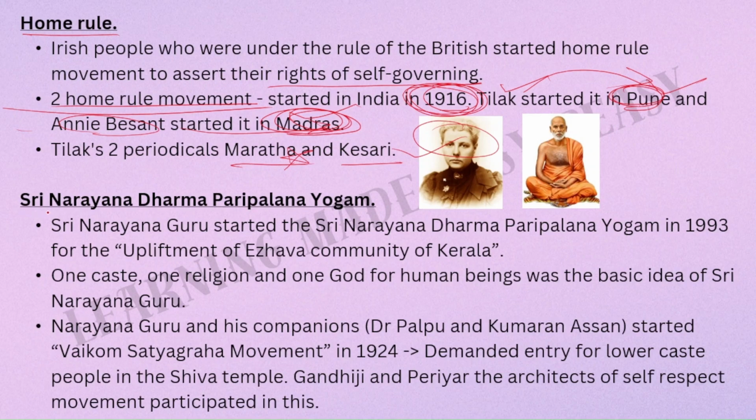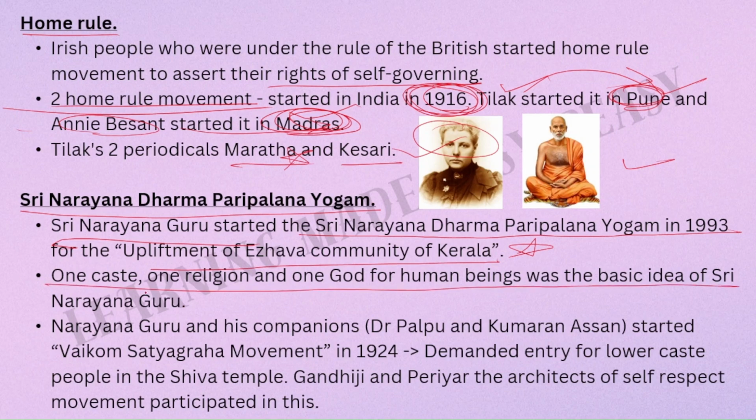Then we have Sri Narayana Dharma Paripalana Yogam. This picture over here is the picture of Sri Narayana Guru. Sri Narayana Guru was the person who started the Sri Narayana Dharma Paripalana Yogam in 1993. He is very famous in Karnataka, especially for the upliftment of the Ezava community of Kerala. This is important. One caste, one religion, and one God for human beings was the basic idea of Sri Narayana Guru.